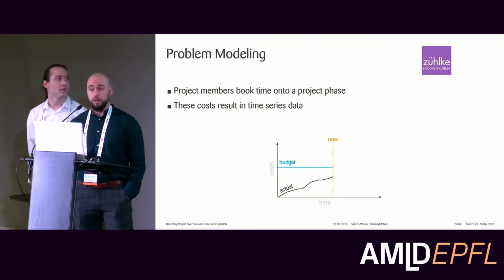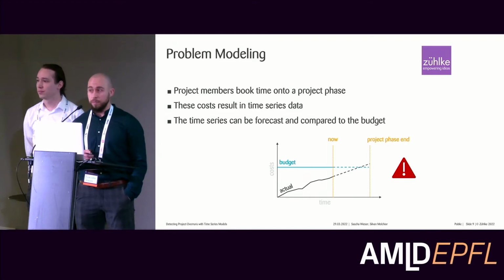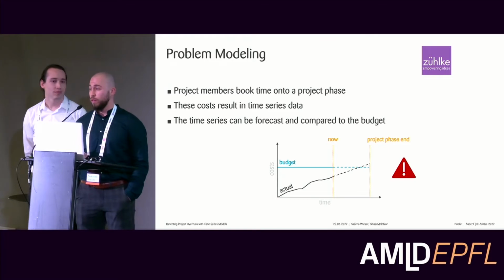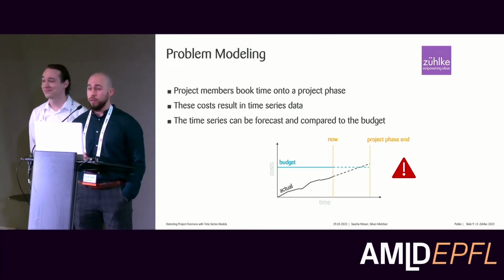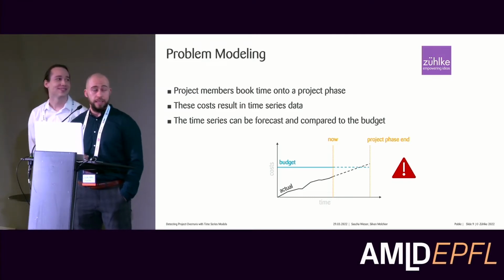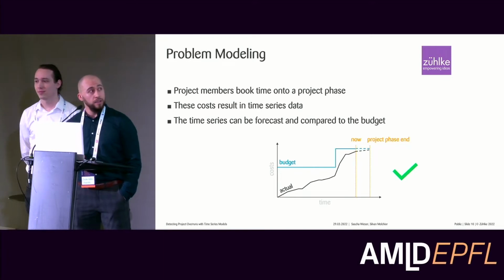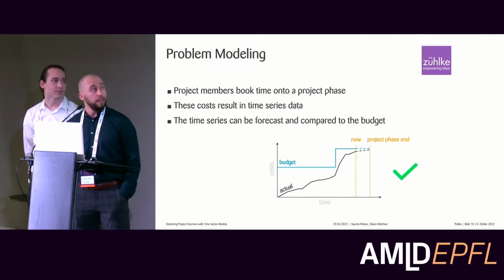Now we would like to have a forecast to the end of the project phase, which is inserted by the project manager at the start of the project. Then we can compare the cost forecast to the actual defined budget at the forecasting time point, and then we decide if the project is classified as an overrun or not. Here it would be classified as an overrun. As time goes on, the budget was then increased, and if you forecast again, it is not classified as an overrun.